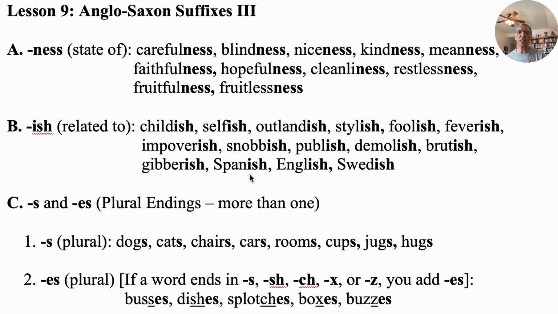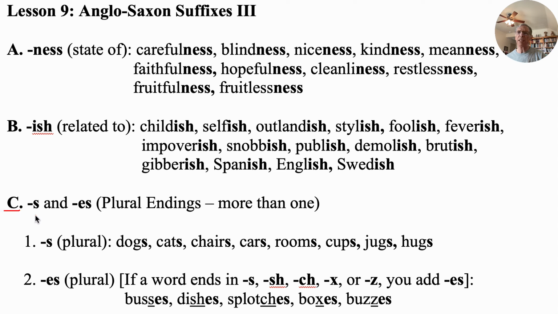And the last three are really interesting because we have Spanish, and so here that relates to Spain, right? Spanish came from Spain. English came from England, so it relates to England, and Swedish comes from Sweden. Again, remember, these are just some sample words. There are many other words in English that have this ish ending, and we want you to know that it means related to. And so when you see a word that you don't know, a lot of times you can figure that word out on your own without even having to ask anybody or look it up in a dictionary. With a combination of this knowledge here and the context, you can begin to build your vocabulary.